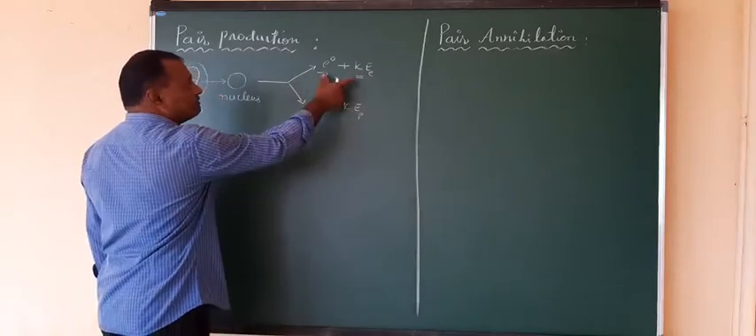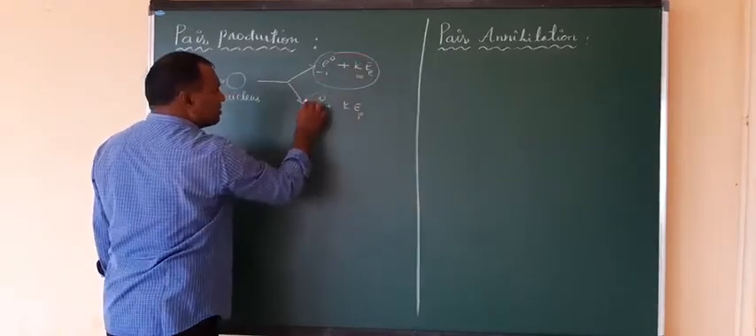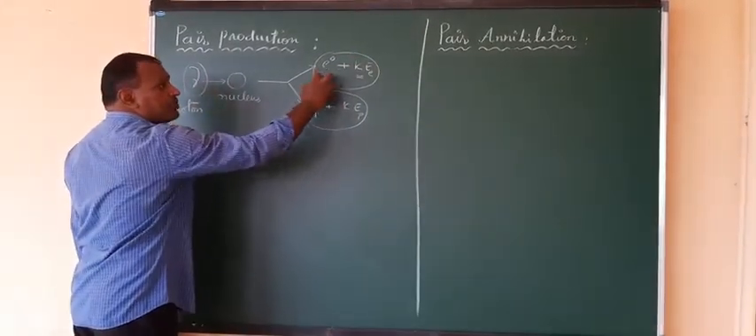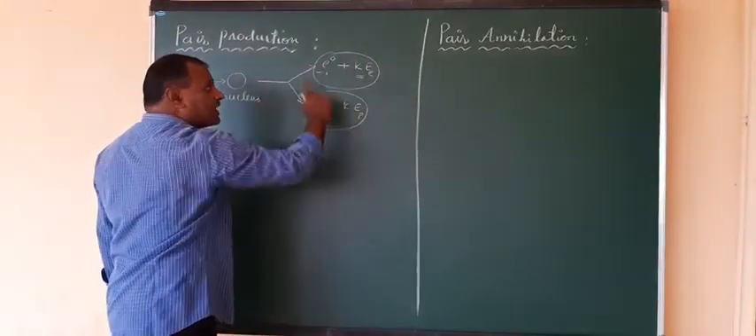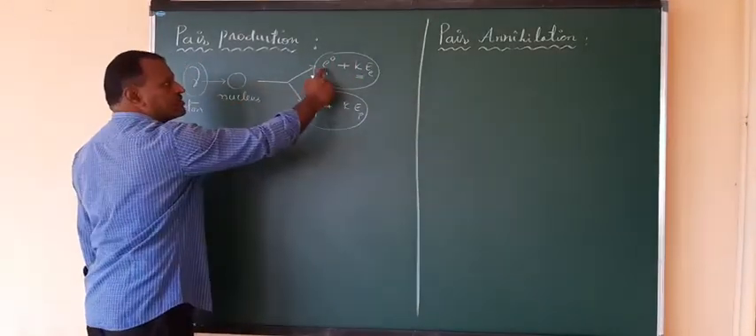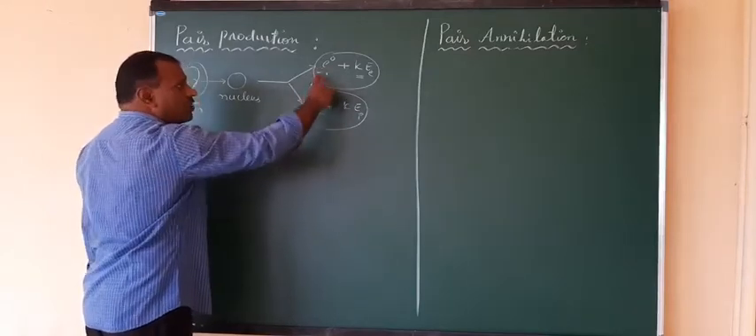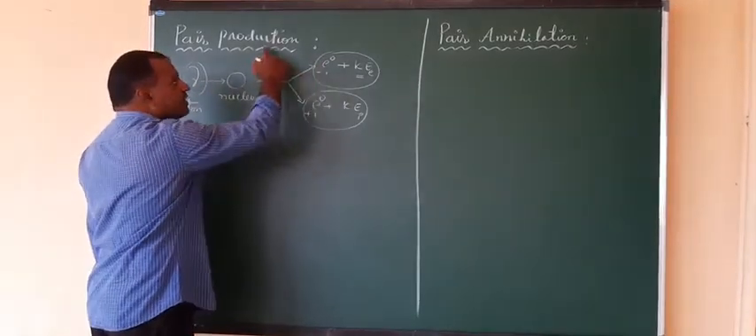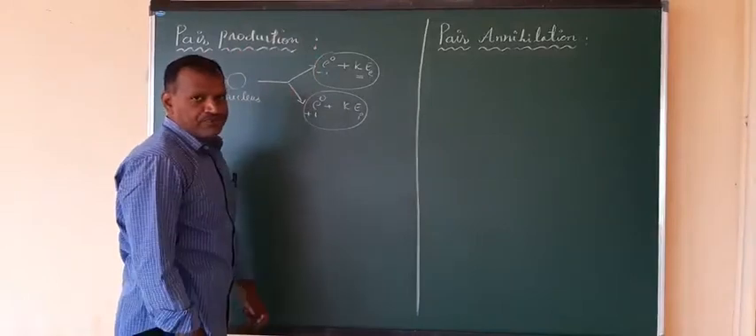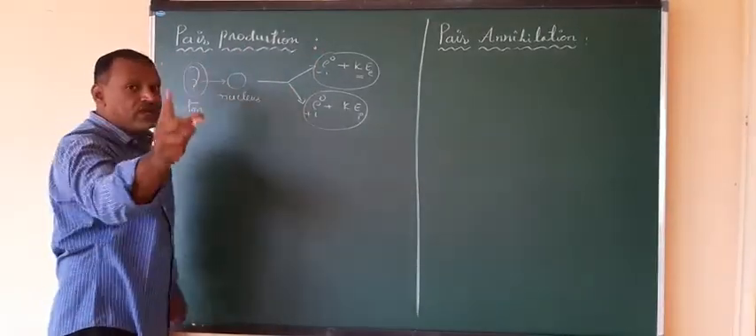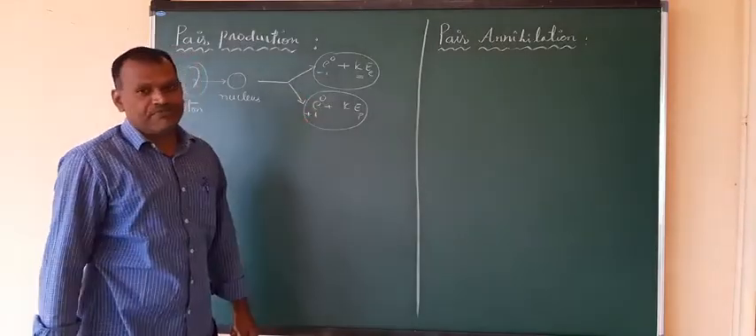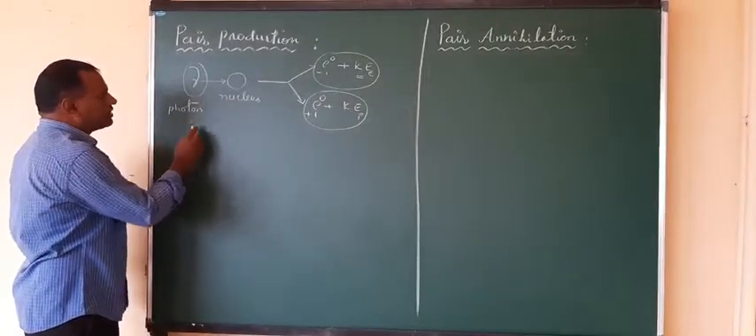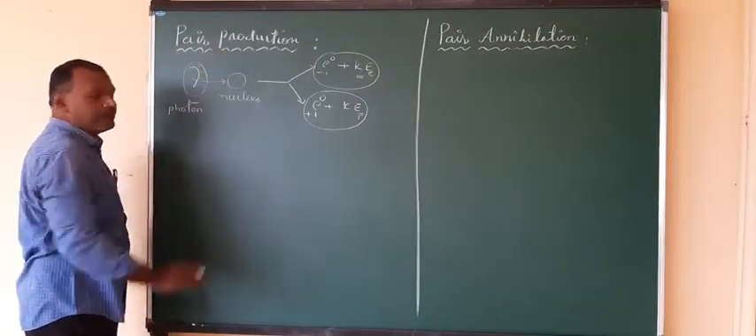The sum of these energies should be equal to gamma, only then this can be produced. Suppose the kinetic energies are zero, at least you should have the production of the electron and positron. How much energy they possess, that much energy is required for this gamma. Then only this process, the pair production, can take place, right? So what is the minimum amount of energy required for gamma to get this pair production?